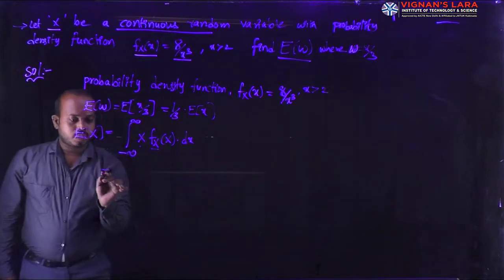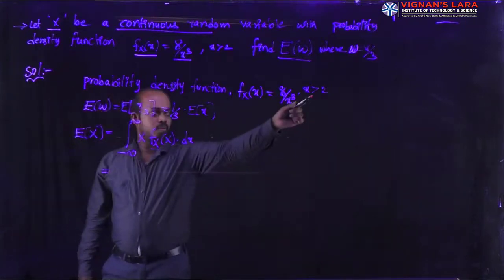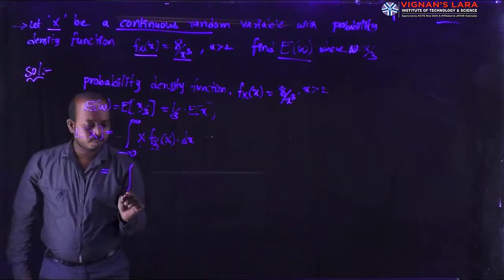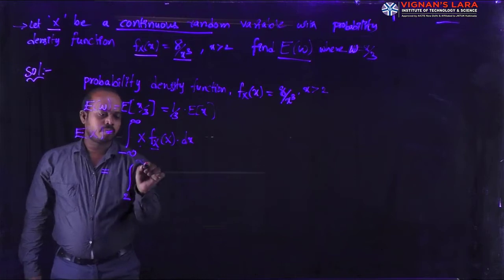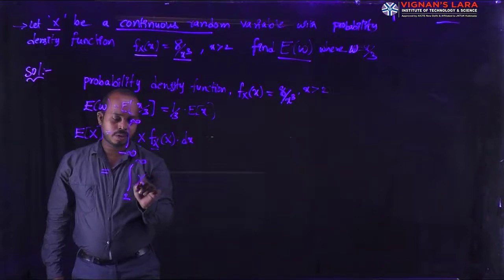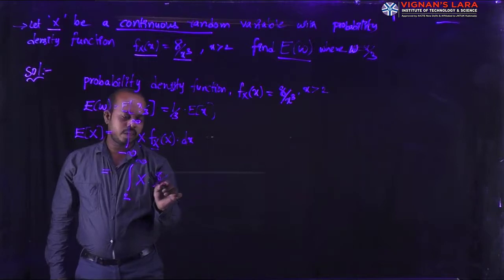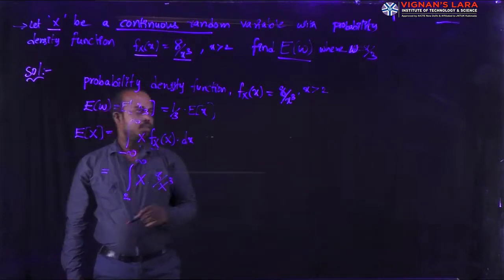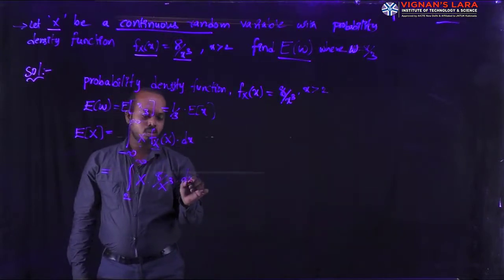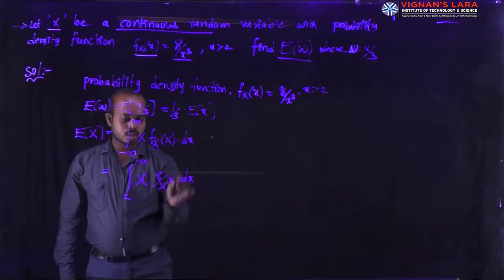In the next step, I have to substitute the limits. The x value is more than 2, so the lower limit is 2. That's why I am representing the range as 2 to infinity. Here the value is x into 8 divided by x cube, which represents the density function, into dx. You can write either small x or capital X, both are the same.